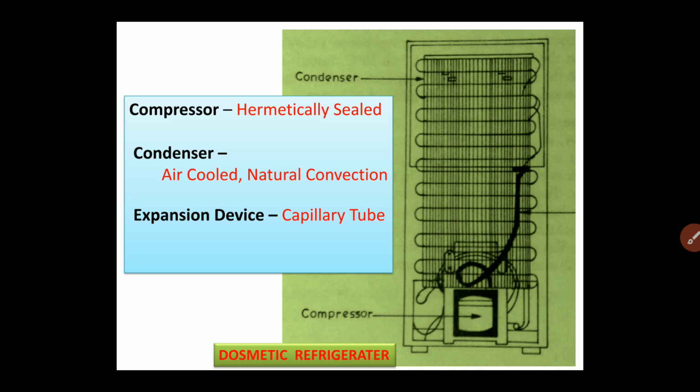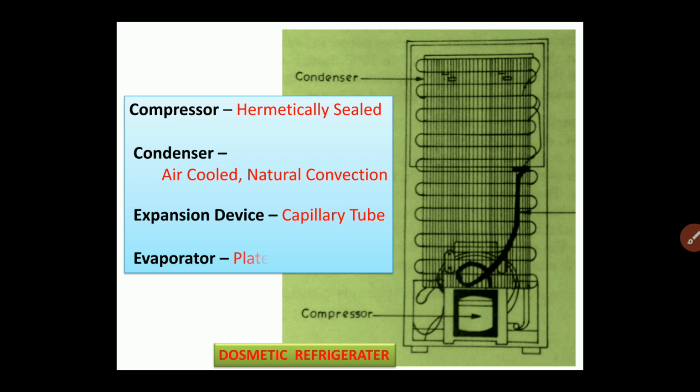Whenever the load is small or the variations in the load are small, only then can we use the capillary tube as the expansion device, and that is used in the domestic refrigerator and so many other devices which are using the vapor compression refrigeration system and having low capacity. So that is why we are using the capillary tube as an expansion device in the domestic refrigerator.